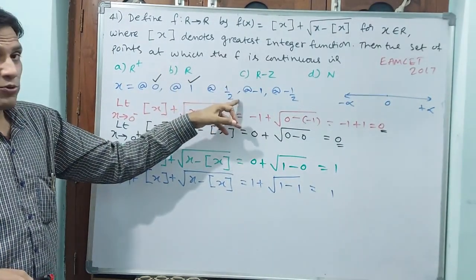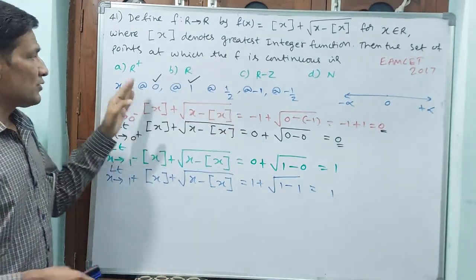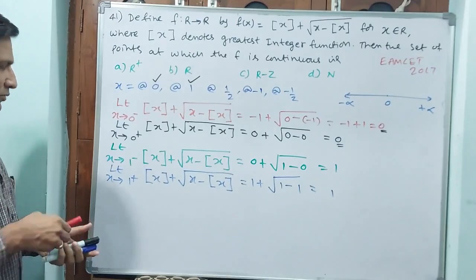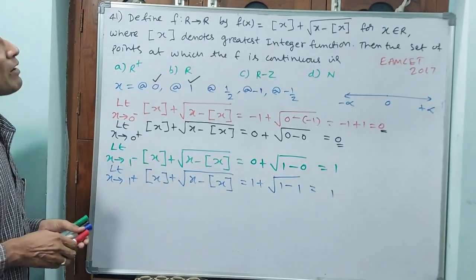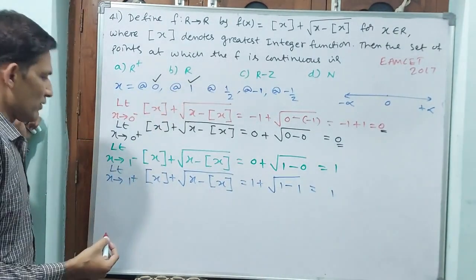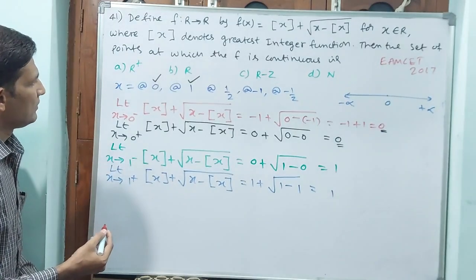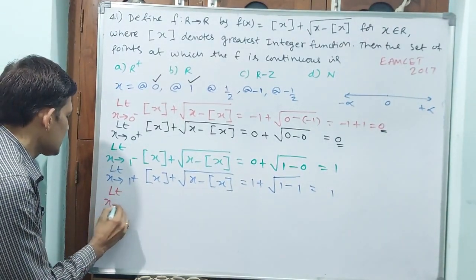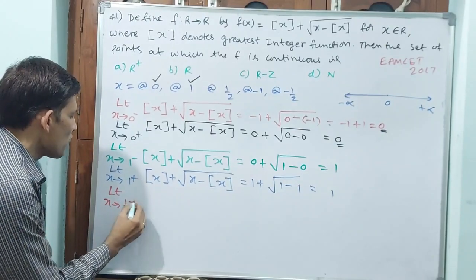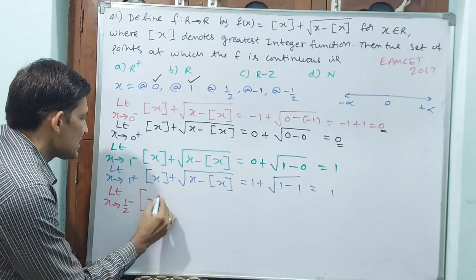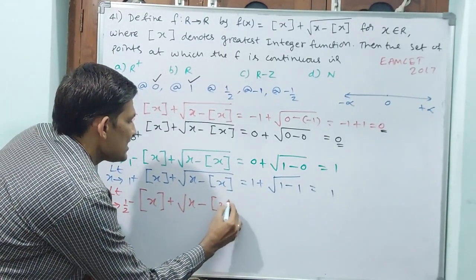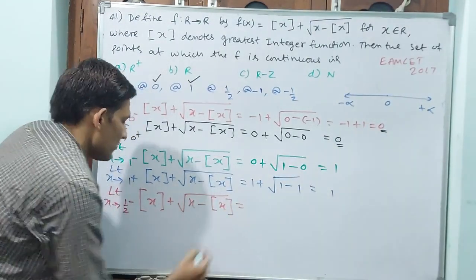Now we will see 1 by 2. Let me see 1 by 2, not 1 plus, sorry. Okay, 1 by 2 I am seeing. 1 by 2 means 0.5. Let me see the limit x tends to 1 by 2 minus of greatest integer x plus square root of x minus greatest integer x, is equal to.